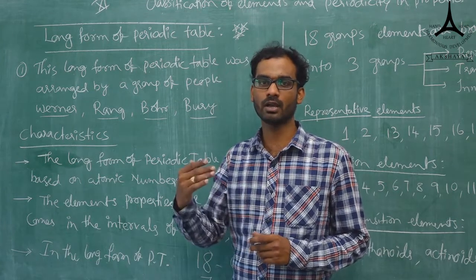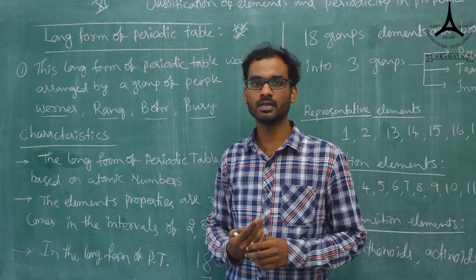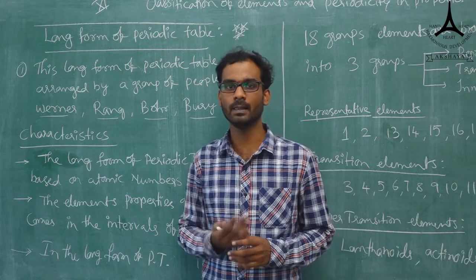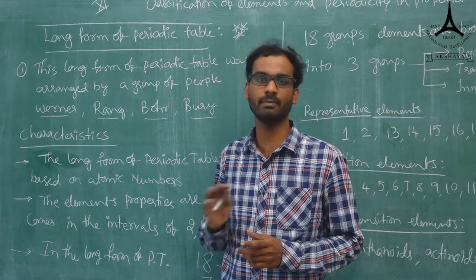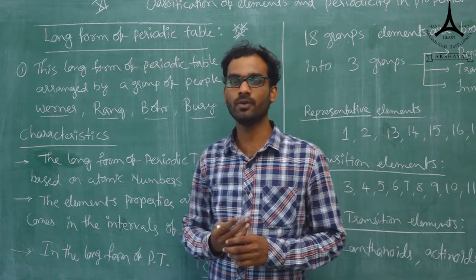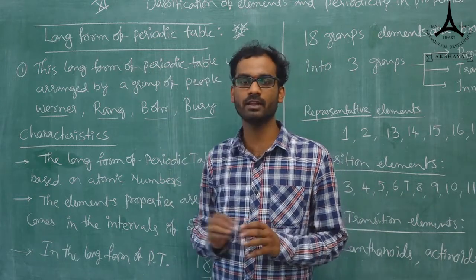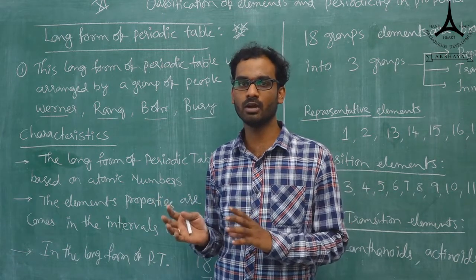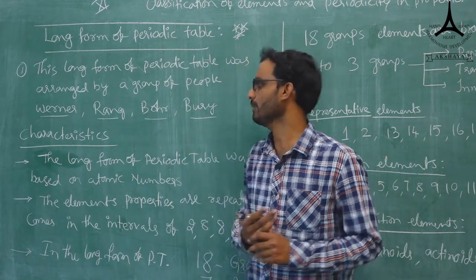After the Mendeleev periodic table, the modern periodic table came. That is nothing but the modified Mendeleev periodic table, which is the modern periodic table only. The next, advanced one is the long form of the periodic table. It has some advantages and is very easy to remember, and we can use the same modern periodic table terms here also.